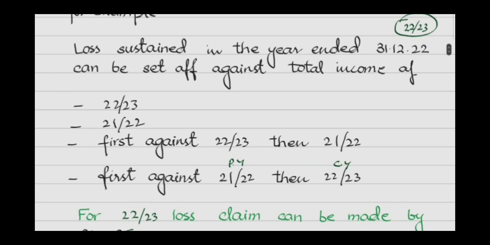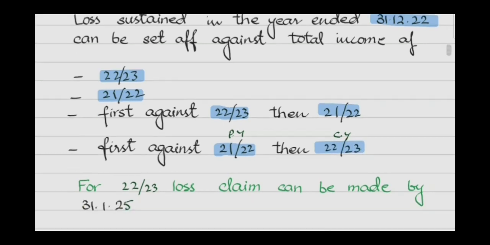Right? Loss sustained in the year ended 31st December 22. It means here we can identify that if your tax year ended on 31st December 22, this is the tax year of 22-23. This loss can be set off against the total income of 22-23 alone, or 21-22, or a combination of both, in order where you first set off your loss against 22-23 and then 21-22, or you also have the option to set off your loss against the previous year and then the current year, meaning first 21-22 and then 22-23.